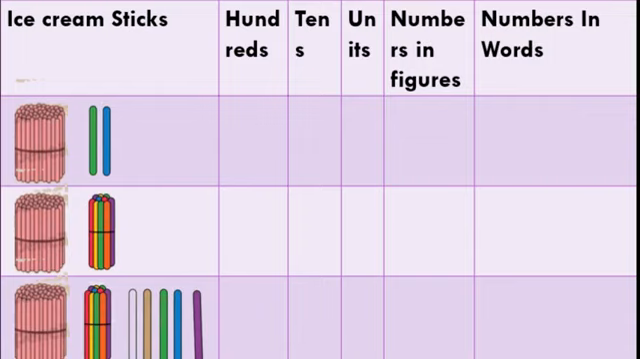Here how many hundreds are there? How many bundles are there of 100? 1. Can you see there? 1 bundle of 100 is there. And what about the tens? No bundle is there of tens. And units? 2. 2 separate ice cream sticks are there. So units 2. Now can you write the number in figures? Okay, see this 102 and tens place 0 is there, so 102. We have to put 0 in between 1 and 2.